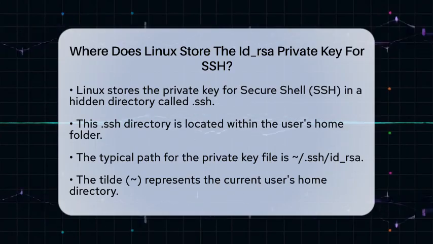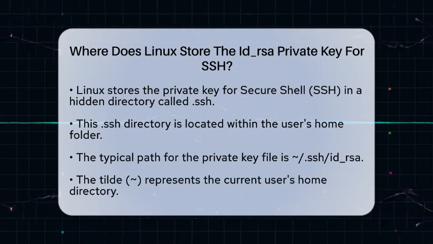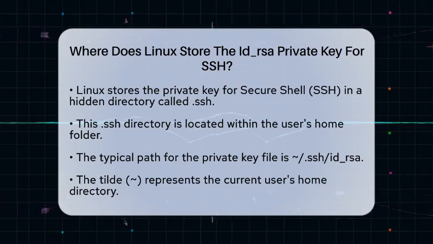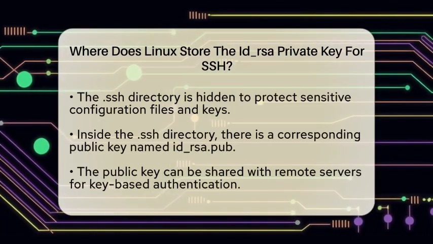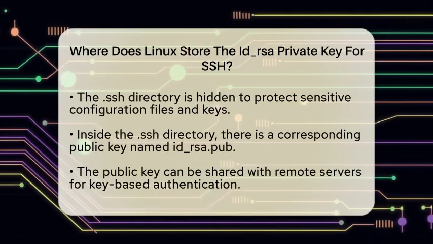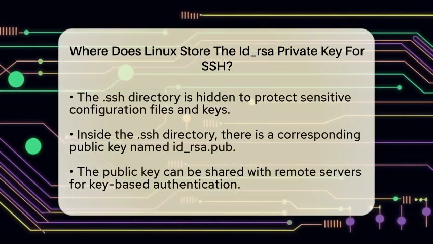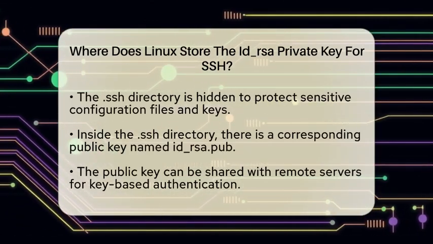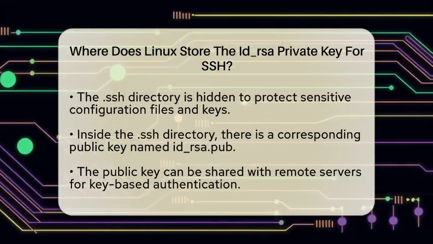On most Linux systems, the private key for Secure Shell, which is usually named id_rsa, is stored in a hidden directory called .ssh. This directory is located within your home folder. The full path to this private key file is typically ~/.ssh/id_rsa. Here, the tilde symbol represents your current user's home directory. The .ssh directory is hidden for a good reason. It protects sensitive secure shell configuration files and keys from being easily accessed.